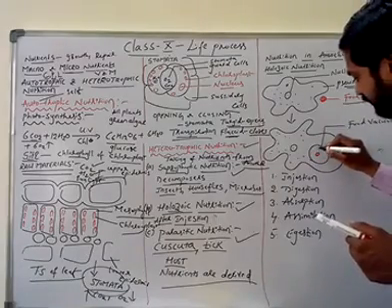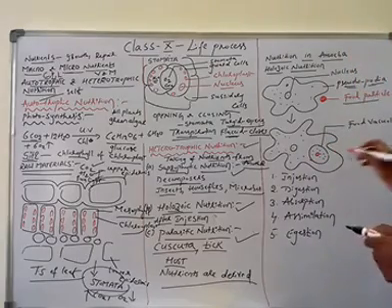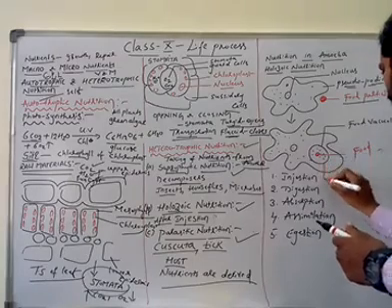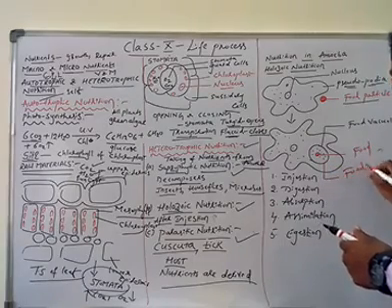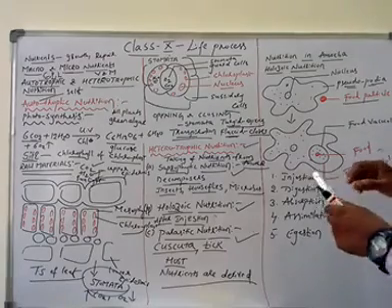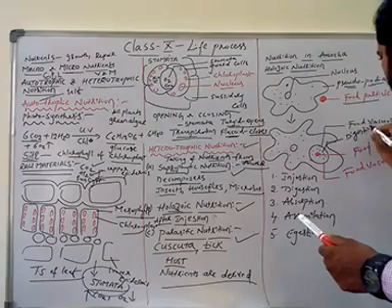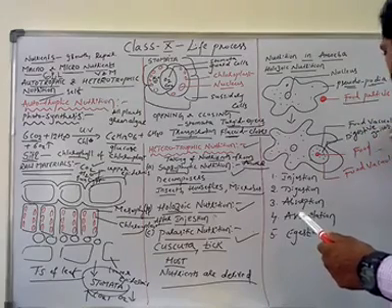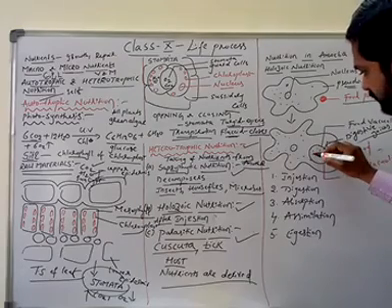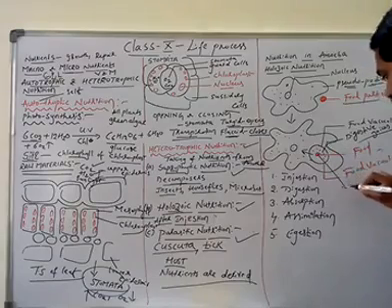Into this food material, the digestive juices are secreted. Now this is the food material, and this is the food vacuole, and these are the digestive juices. These digestive juices will digest the food material. After that, the digested food material is absorbed into the cytoplasm, and undigested food material is eliminated outside the body.